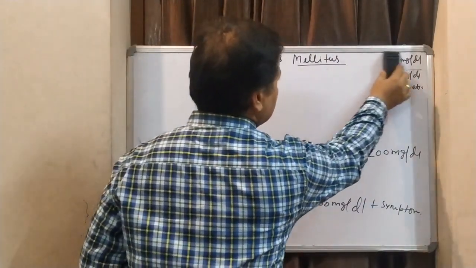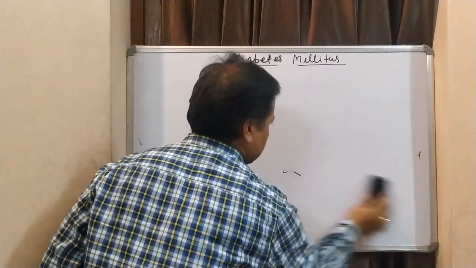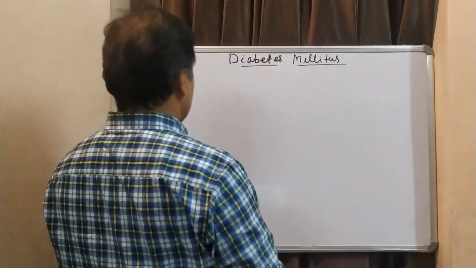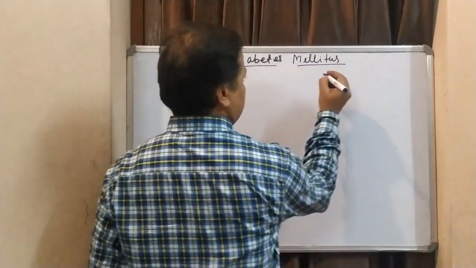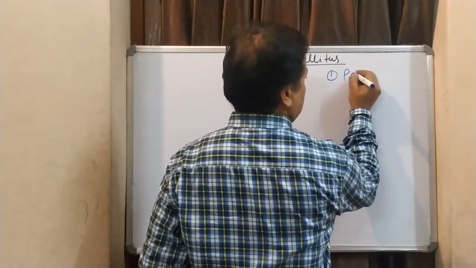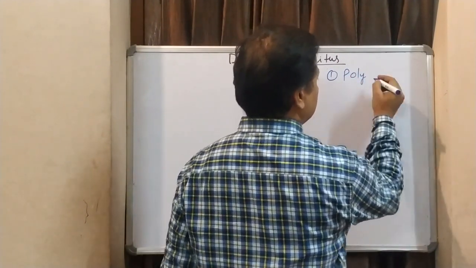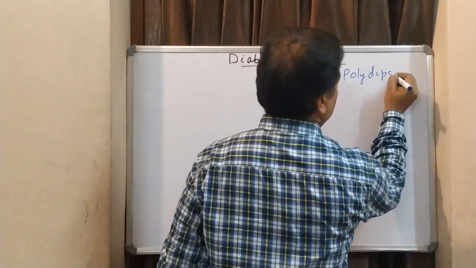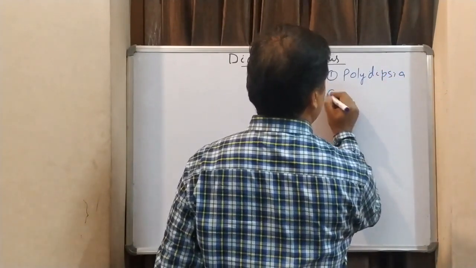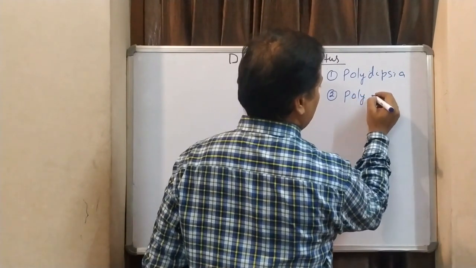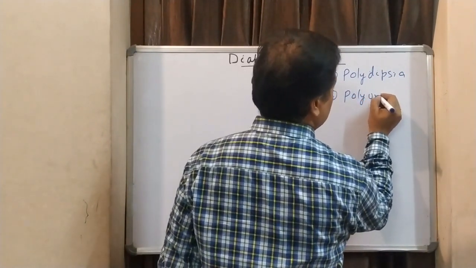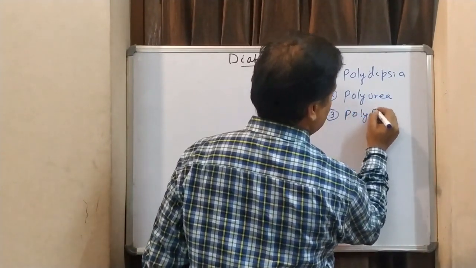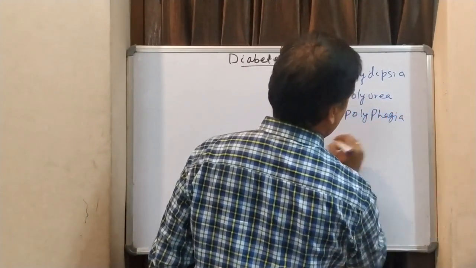Now we are going to see symptoms of diabetes mellitus. The most common symptoms of diabetes mellitus are polydipsia, then polyuria, then polyphagia,